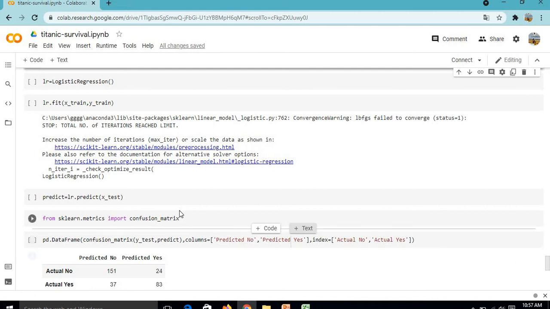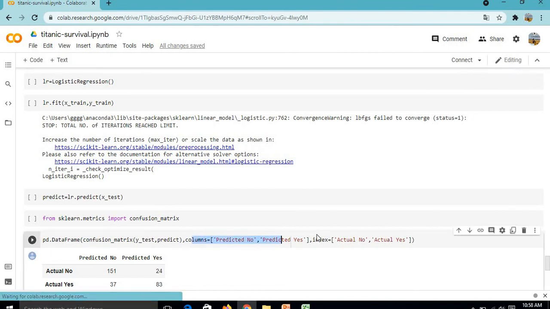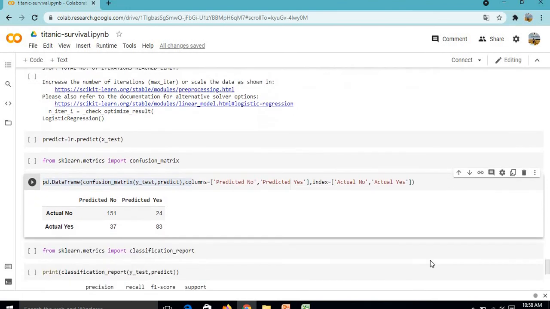For prediction we will write predict equal to LR predict x test, and from sklearn we can import the confusion matrix. In the confusion matrix we have 2 columns and 2 indexes, predicted no, predicted yes, and actual no, actual yes. Here we can see this many passengers didn't survive and this many passengers survived.